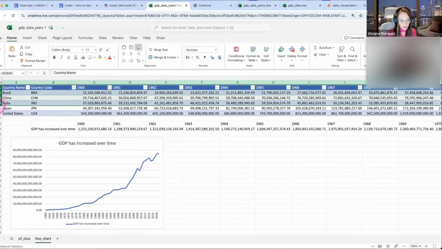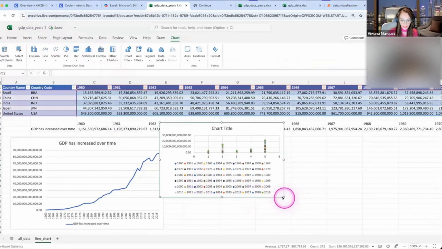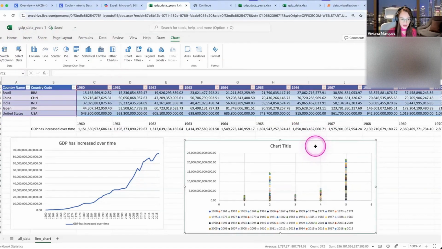So you select all the columns, then you click on insert, and you might be tempted to do line chart, but that's just gonna create a crazy visualization. The way to correctly have several line charts on the same visualization is by actually selecting scatter plot. So we select the scatter plot, and we have this crazy visualization here.